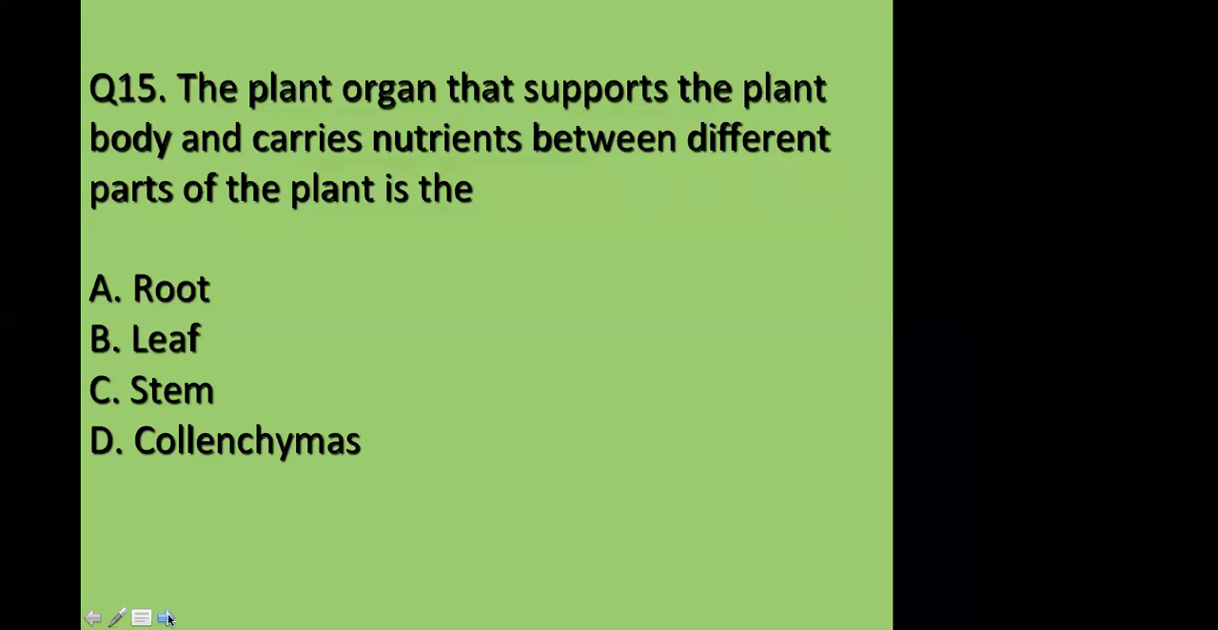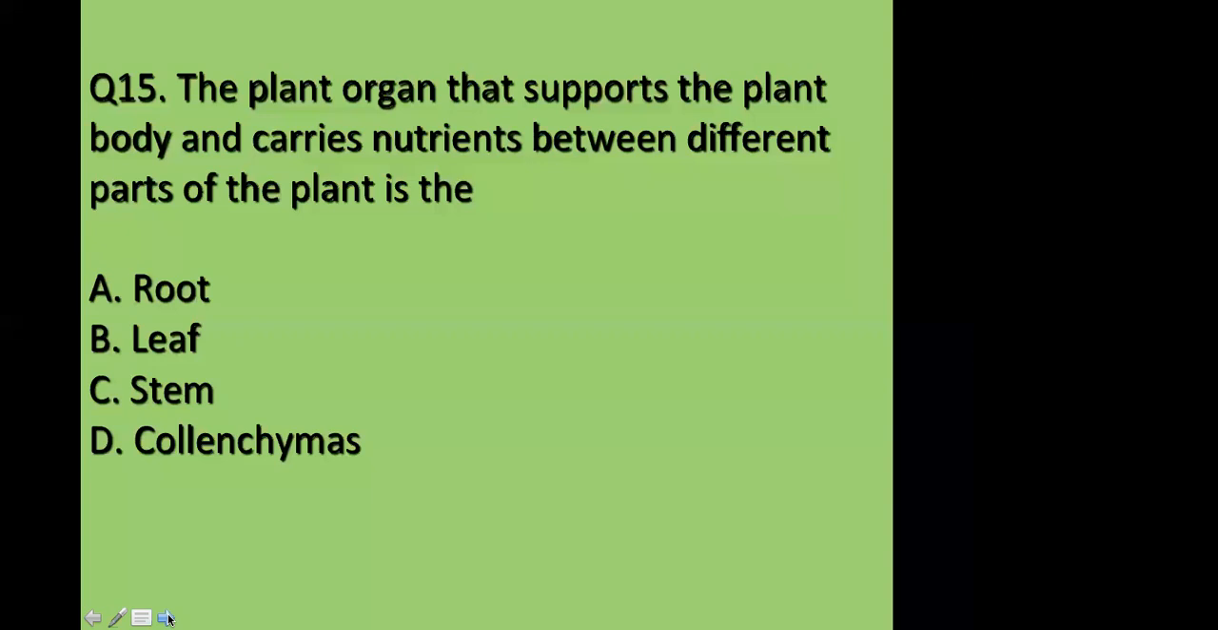What is collenchyma? Collenchyma is also a type of tissue. Sclerenchyma, collenchyma, and parenchyma are the three types of tissues which are found in plants. What does it do? Its function is preparing and building the other nutrients for the plant. It provides support also to the plant. We will be studying all these tissues, parenchyma, collenchyma, and sclerenchyma, when you study the types of tissues.